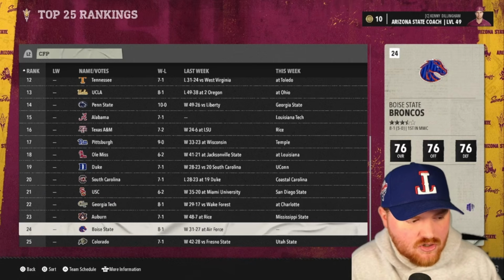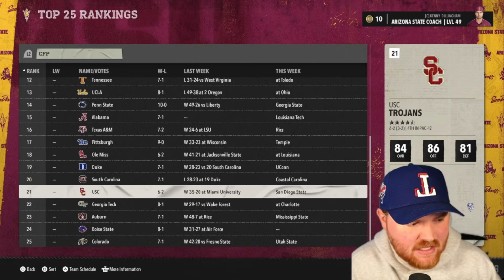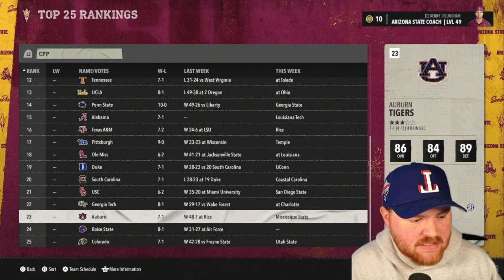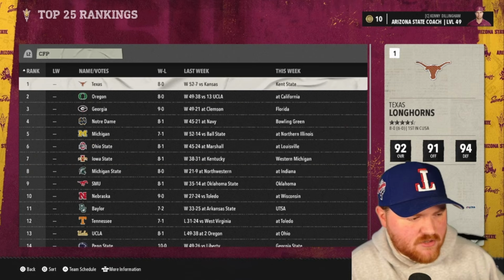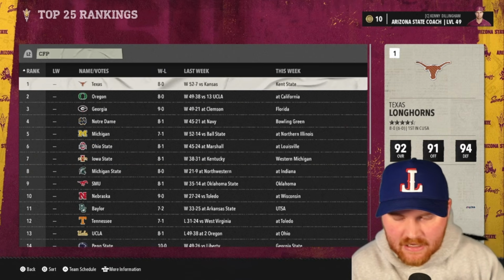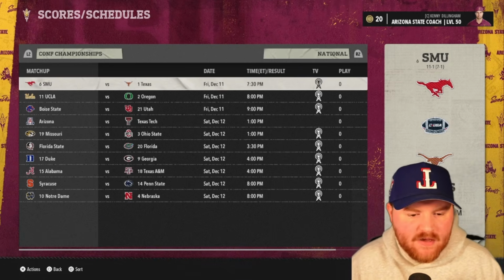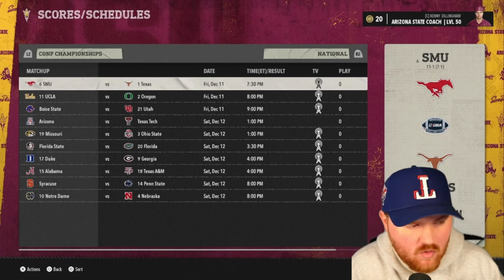Boise State is one of the traditional G5 teams that we're seeing moving up. The Mountain West is going to be interesting to see if they can get some teams up here, because they are a smaller conference, but they should be able to maybe schedule some things in the non-conference to get up towards the top. Let's go to the conference championship games. I don't think we really have anything else to look at this point. After a 7-1 start, we go 1-3 in the Final Four, end up 8-4. Not a great end to the season, but there's still one more year, folks.